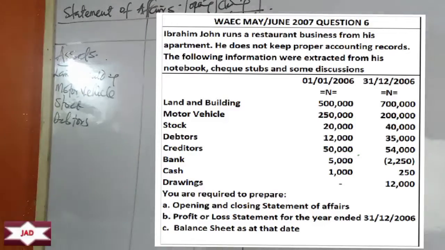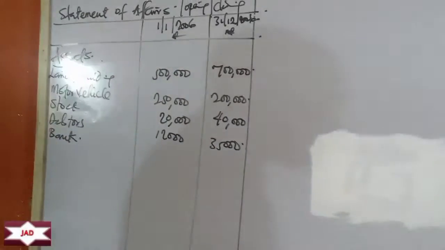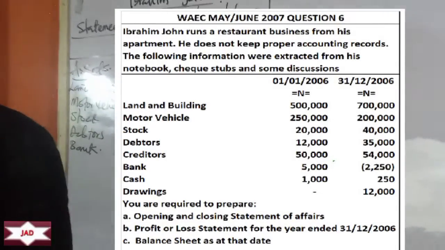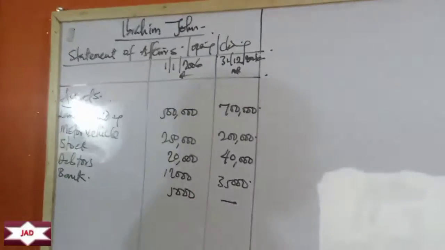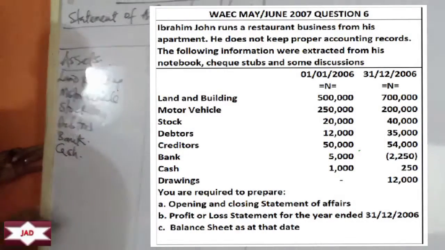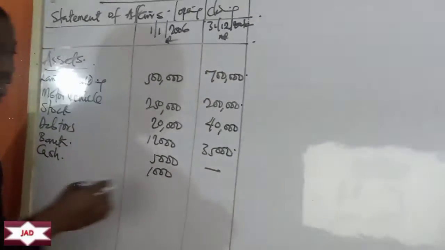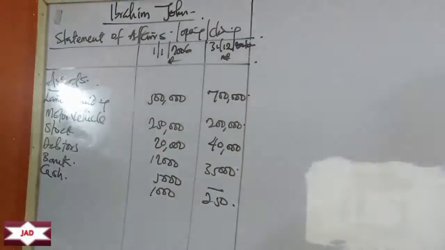Then the next one we have bank. Creditors is a liability. So bank. What I'm seeing here is 5,000 at the beginning of the year, but I'm seeing a negative balance at the end of the year. That means that at the end of the year, it became an overdraft. So the bank here, we can have 5,000, but we can't have anything here because it's an overdraft. That's a liability. The next one is cash. Beginning of the year, we have 1,000. At the end of the year, we have 250. So that's it for the assets.